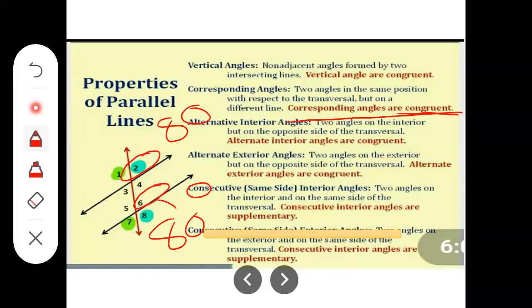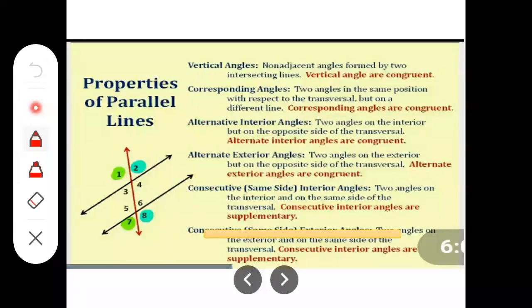Now see alternate interior angles and alternate exterior angles. Those are also congruent to each other. Which are the alternate angles here in the diagram?